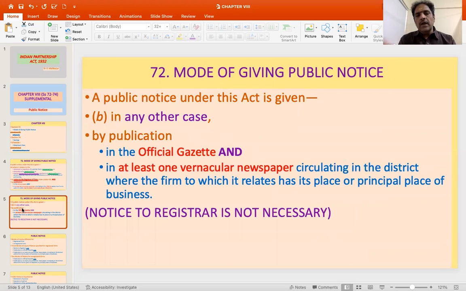So now, in any other case other than the registered firm, by publication in the official gazette and in at least one vernacular newspaper circulating in the district where the firm to which it relates has its place or principal place of business. So the notice to registrar which was there in the first portion is not applicable here.